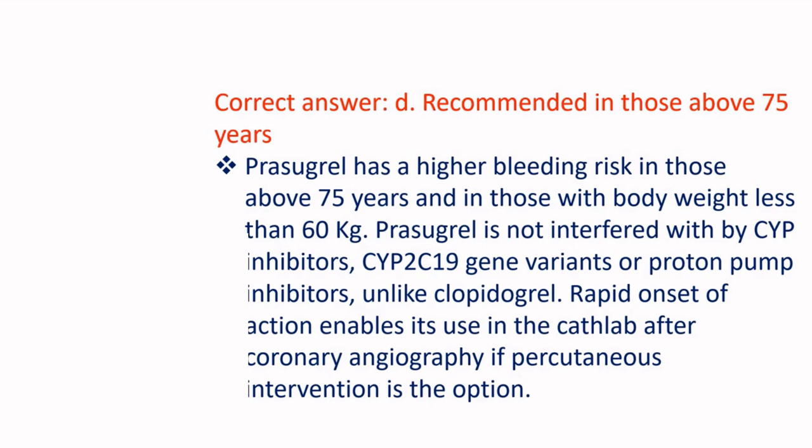Prasugrel has a higher bleeding risk in those above 75 years and in those with body weight less than 60 kg. Prasugrel is not interfered with by CYP inhibitors, CYP2C19 gene variants, or proton pump inhibitors, unlike clopidogrel. Rapid onset of action enables its use in the cath lab after coronary angiography if percutaneous coronary intervention is the option.